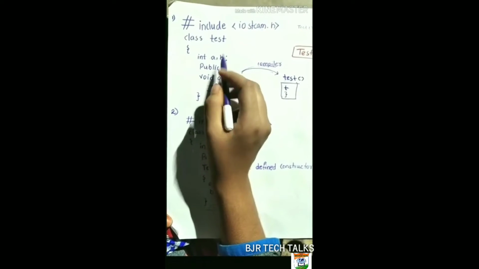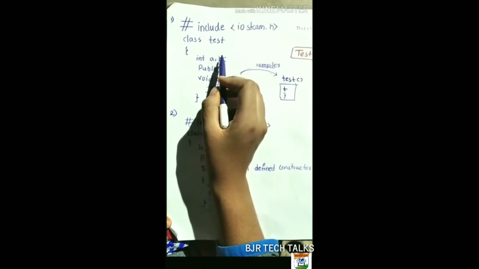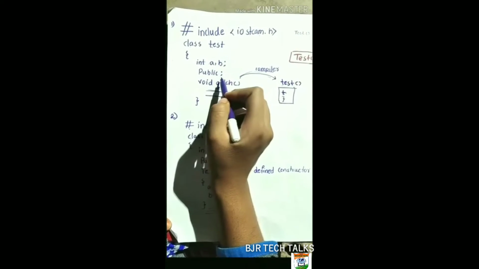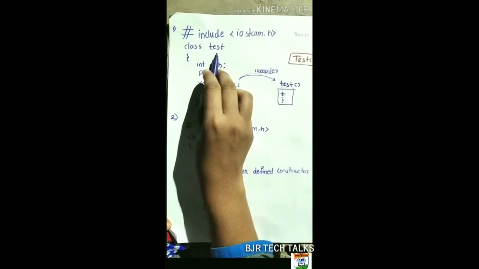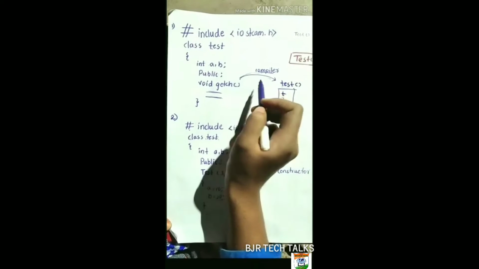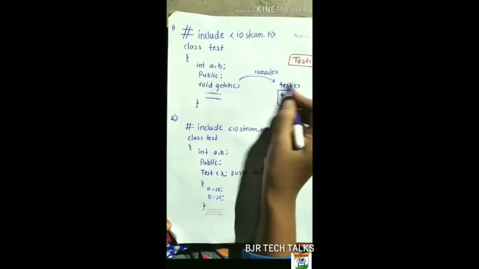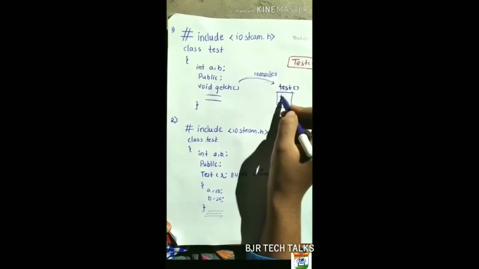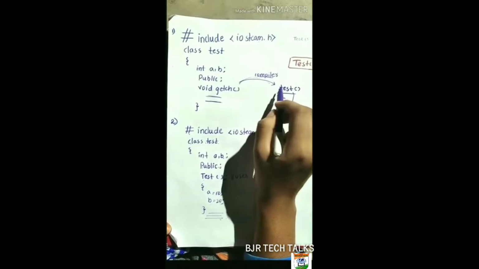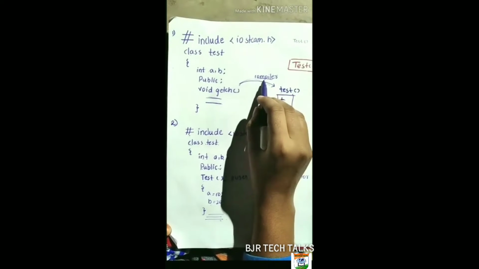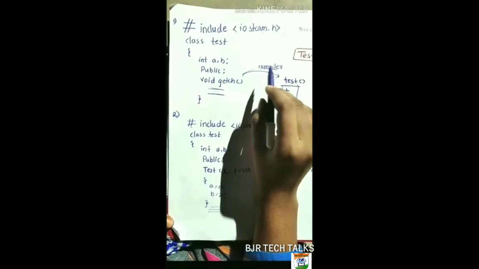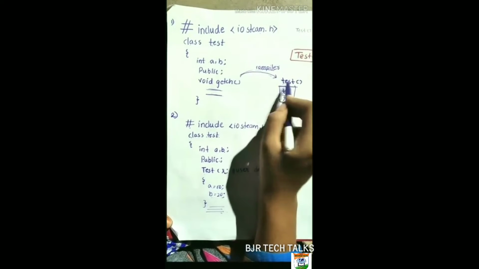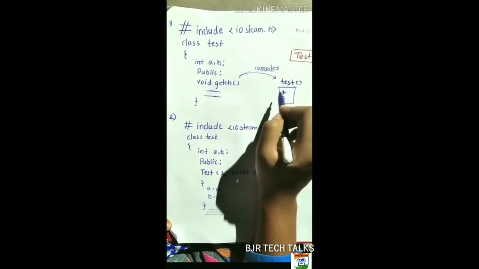But in this program we are not creating any constructor. During the execution process, the compiler will create its own constructor with the same name as the class name, Test. So in this program the compiler will create its own constructor and it will initialize the values of a and b in the object. The constructor created by the compiler is called the compiler defined default constructor.